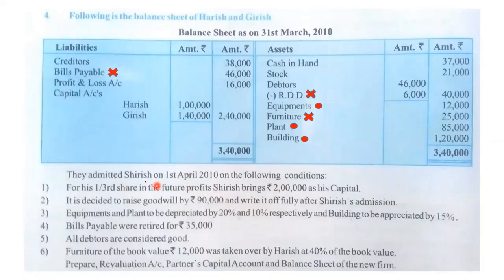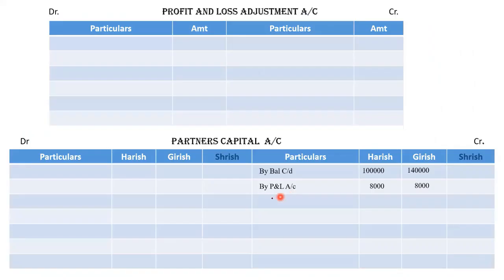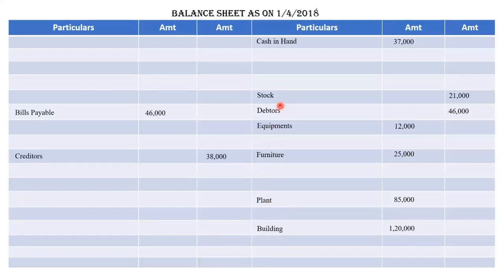now they have admitted Shirish on 1st April 2010, and Shirish has brought 2 lakh as his capital. So there will be 2 effects for this. One is by cash in Shirish's account, right? What will be the journal entry? Journal entry will be cash account debit as cash is coming in, as Shirish is giving the cash. He is the giver. Okay. So see Shirish's account is credited by 2 lakh, and second effect will be in cash account. We will add this amount in cash account. Next,